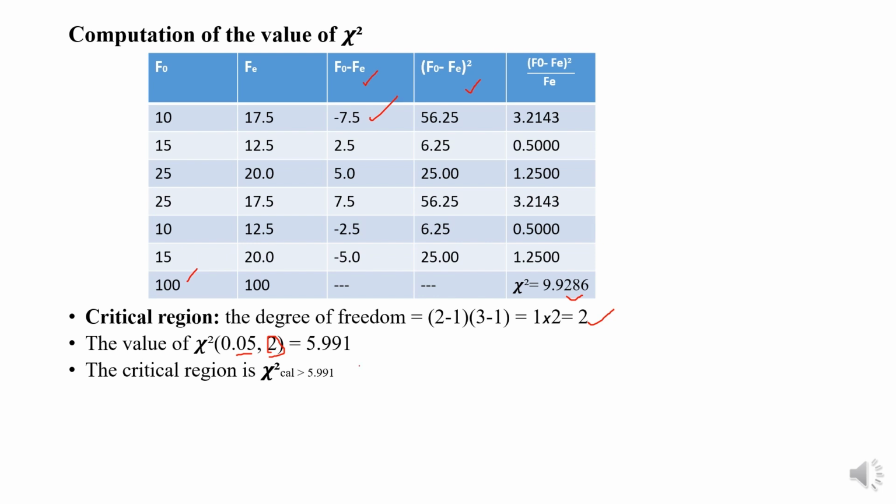Chi-square calculated is greater than chi-square tabulated.